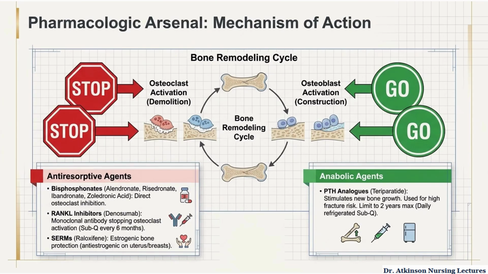Osteoporosis medications work through 2 opposite mechanisms. Anti-resorptive agents slow bone breakdown by inhibiting osteoclasts and include bisphosphonates, denosumab, and SERMs like raloxifene. Anabolic agents stimulate new bone formation, primarily teriparatide, which is given as a daily refrigerated subcutaneous injection for a maximum of 2 years. High-risk patients often require transition therapy because stopping agents like denosumab abruptly can rapidly increase fracture risk.